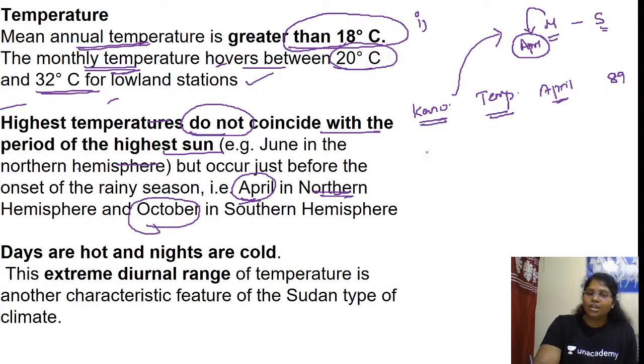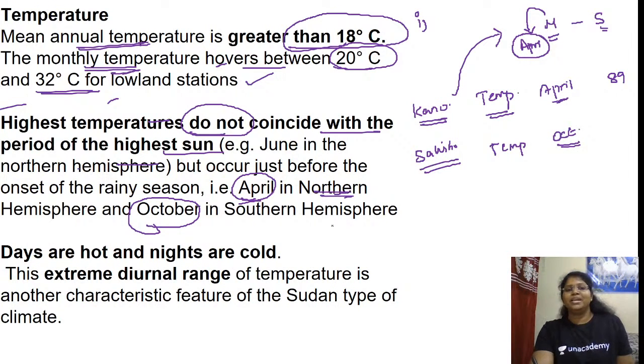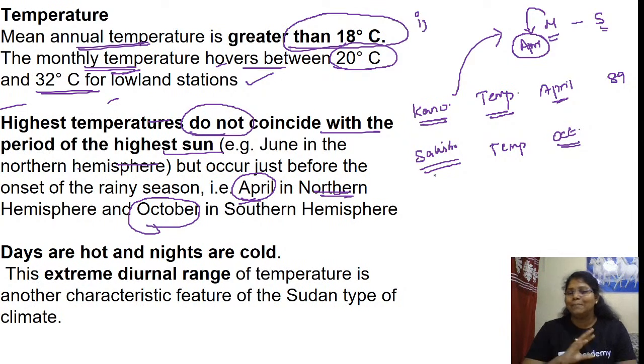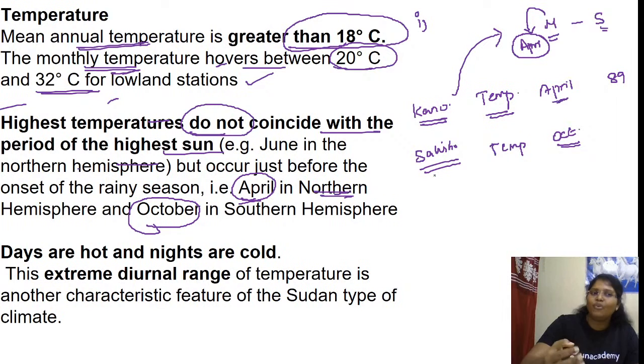In the southern hemisphere, what is the example station? Salisbury. When is the highest temperature? The highest temperature is in the month of October. Yes or no? The month of October, the rainy season, April in the northern hemisphere and October in the southern hemisphere. Okay, is this clear? So each and everything does not coincide. Normally the highest temperature is in June in the northern hemisphere, but here it does not occur. Just before the rainy season is the highest temperature in both hemispheres.